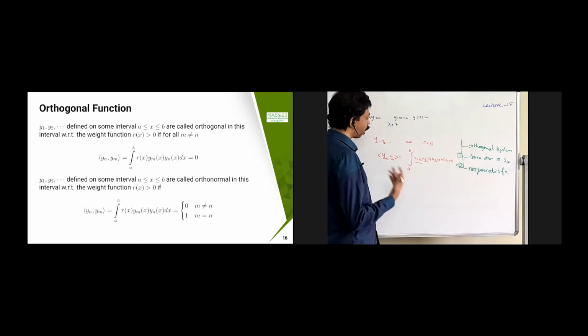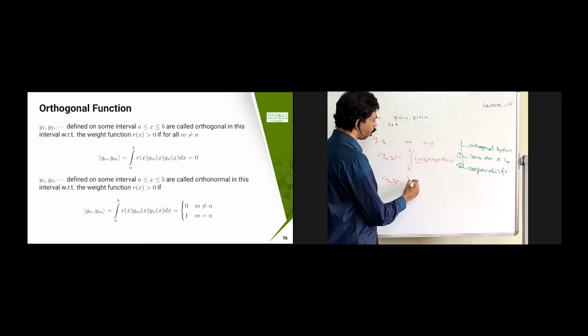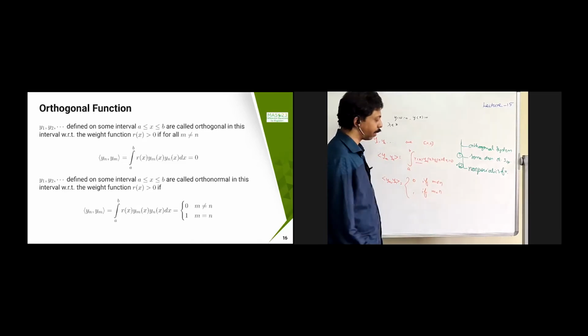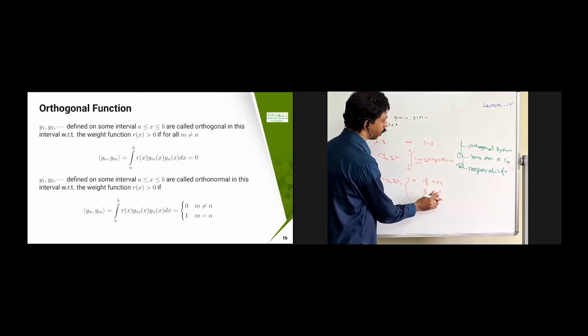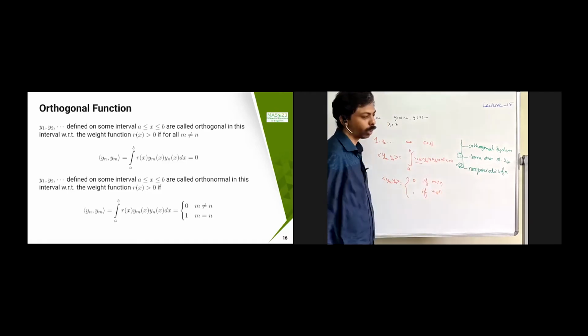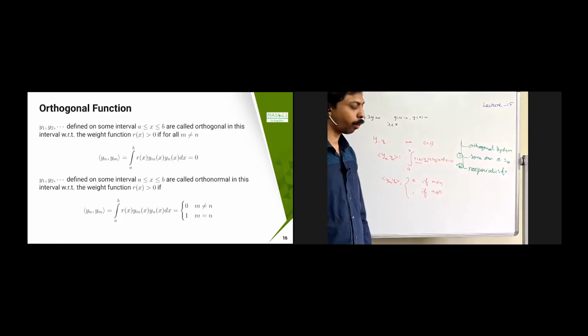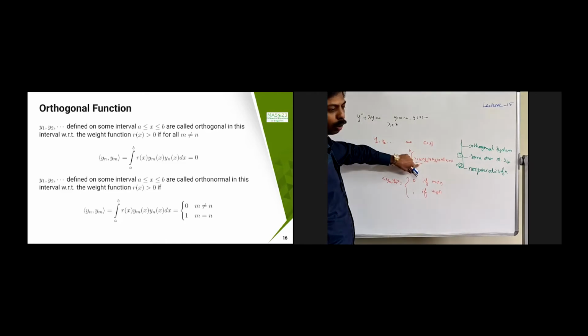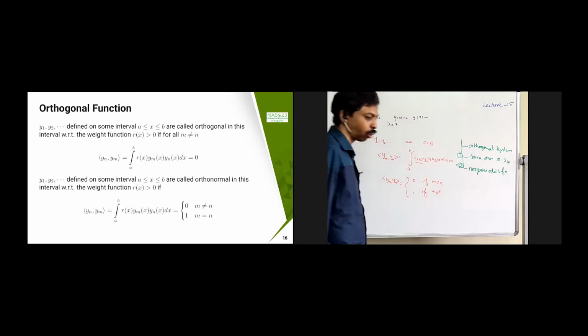Now if it is orthonormal, then I define ym comma yn equal to 0 if m is not equal to n, and 1 if m is equal to n. That we call orthonormal. Again, it is the same definition with respect to the weight function r. If I put r of x equal to 1, then we simply call it orthonormal.